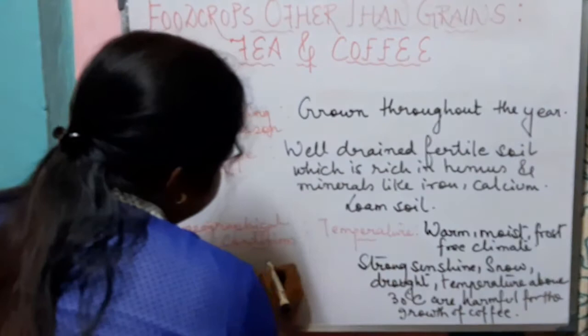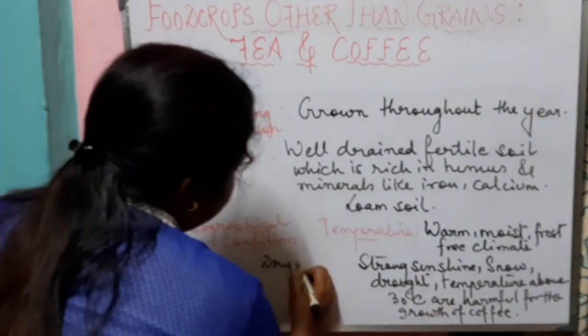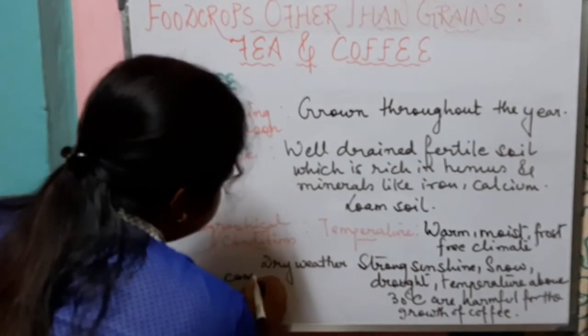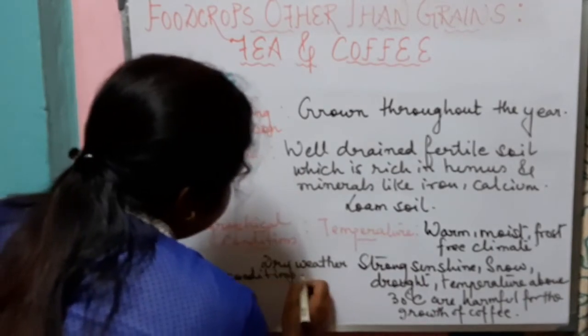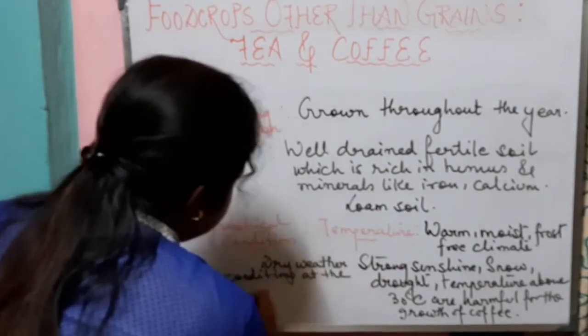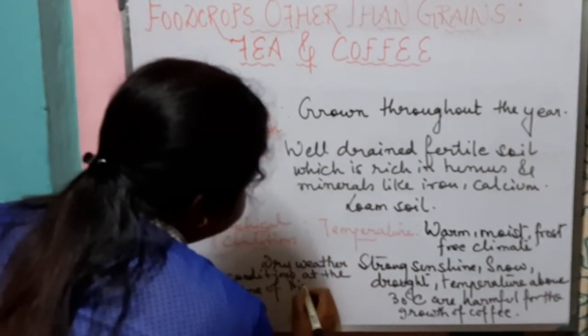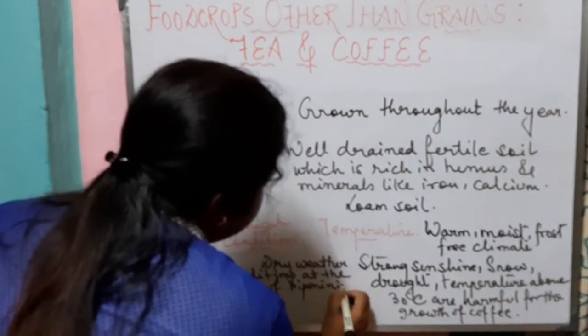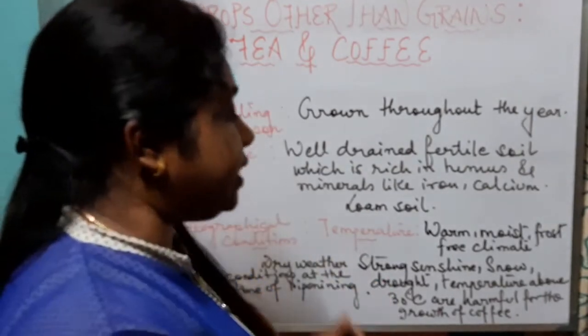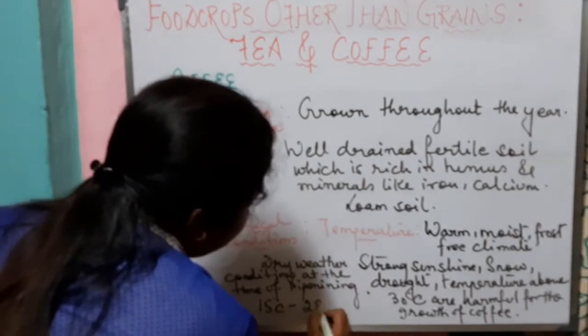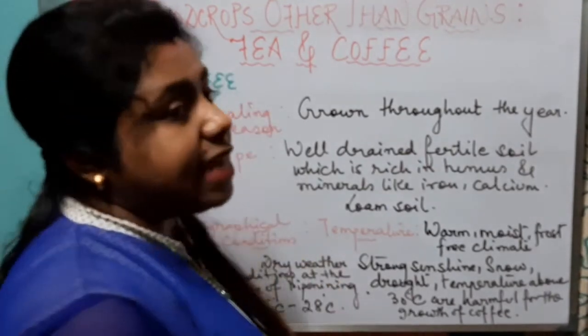Coffee needs dry weather conditions at the time of ripening. In terms of temperature, it requires a temperature between 15 degrees Celsius to 28 degrees Celsius.